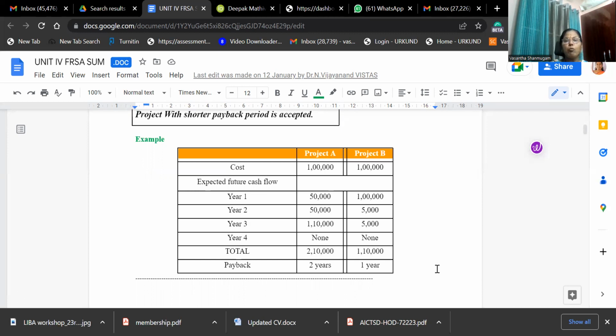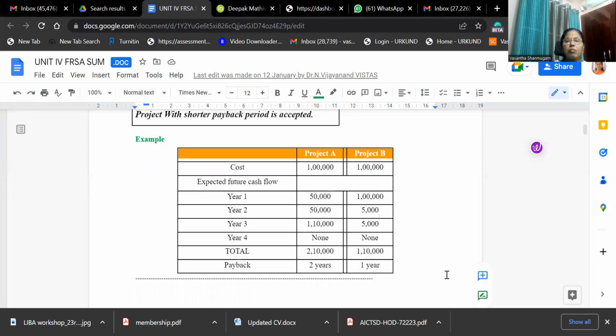Here two projects are given, project A and project B. Both projects involve a cost of 1 lakh. The inflow is given differently. In case of project A, first year 50,000, second year 50,000, third year 1,10,000, fourth year nil.